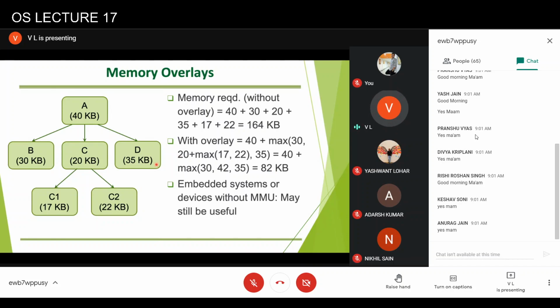So naturally, in case of memory overlays, it is the responsibility of the compiler. The user may define what the overlays are, or the programming language itself may give a kind of structure in which the programmer can specify how the functions may be nested within the function, or the user can specify that these are my overlays, so that the compiler will assign the addresses accordingly.